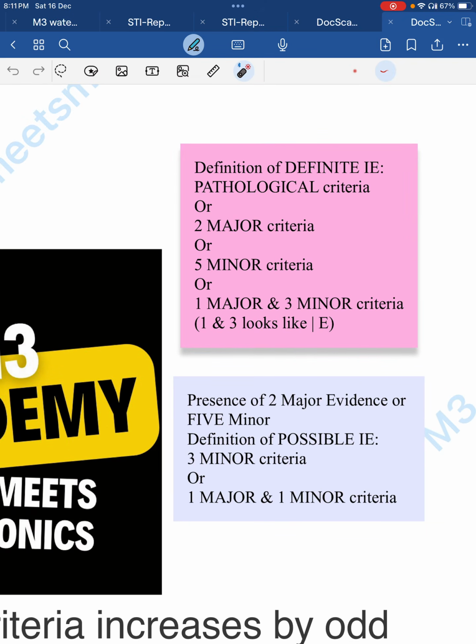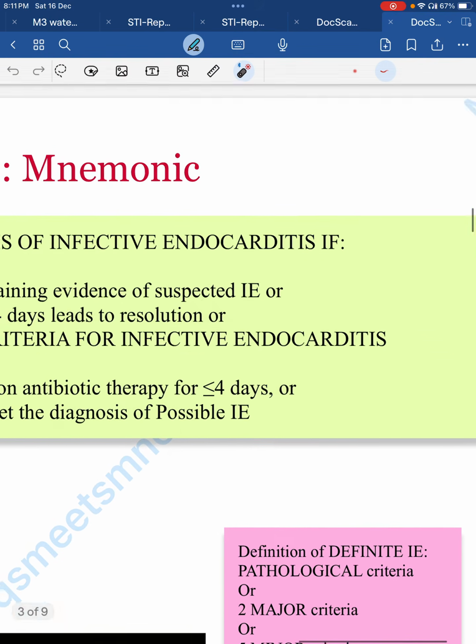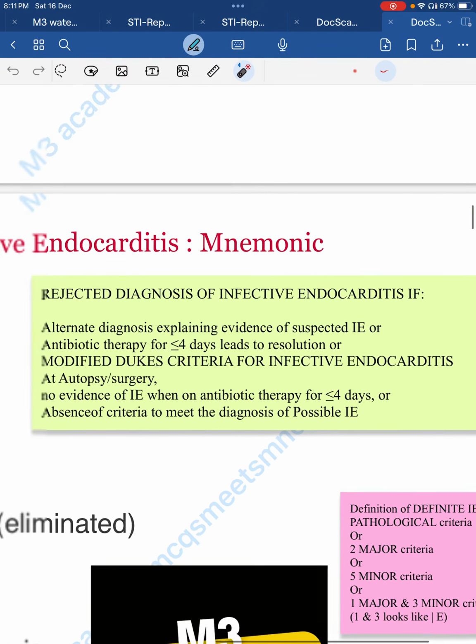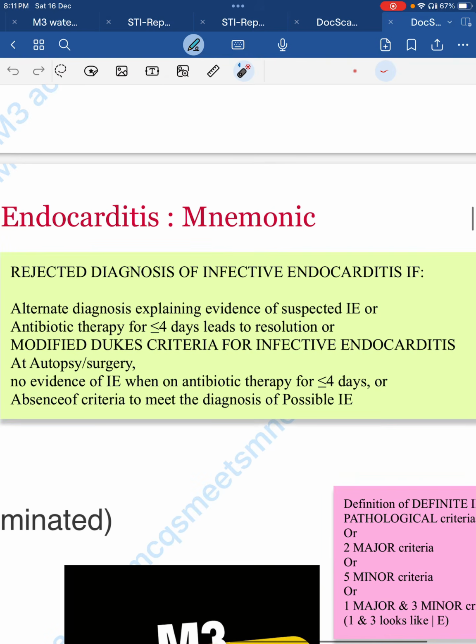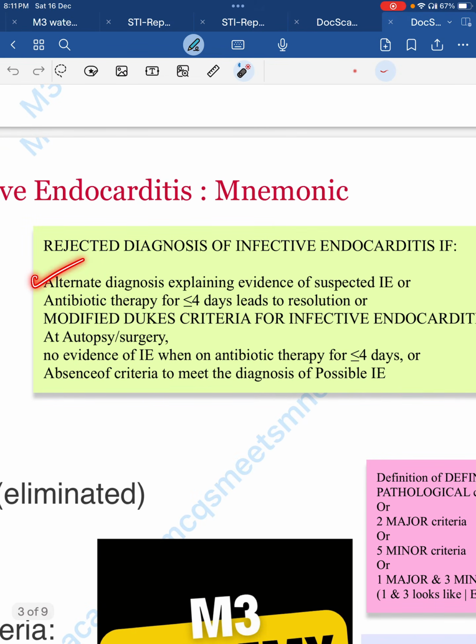Now the possible diagnosis. When we say possible diagnosis, it is when there are three minor criteria, or one major and one minor criteria, so there may be a possibility of endocarditis. And the diagnosis of endocarditis is rejected if there is an alternative diagnosis explaining the condition.